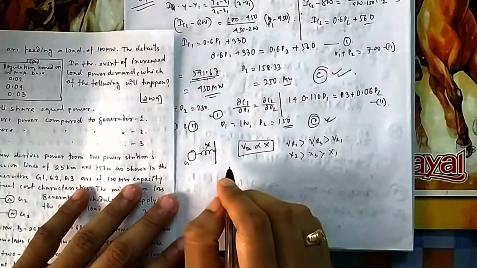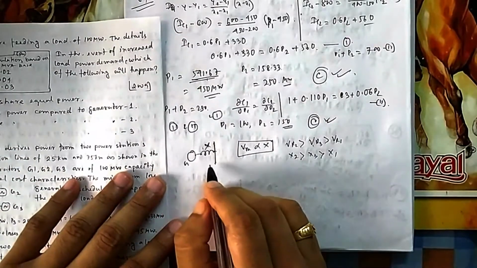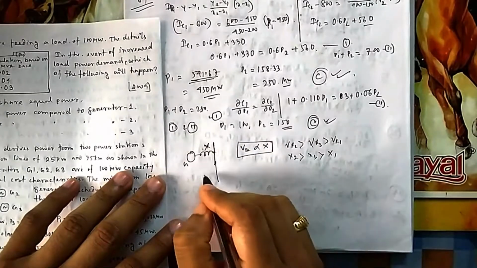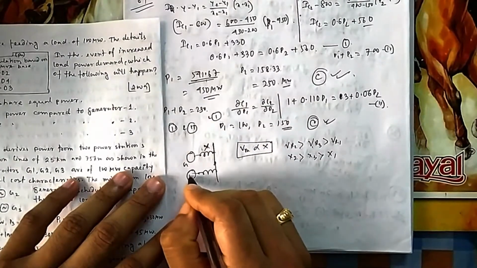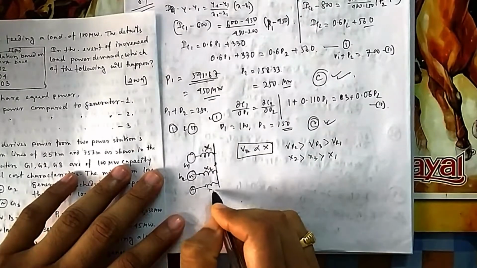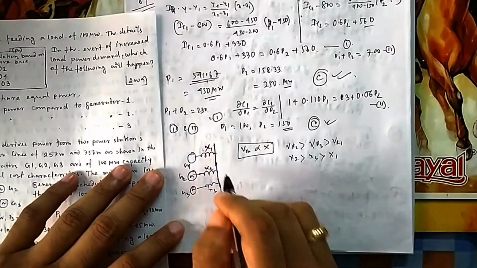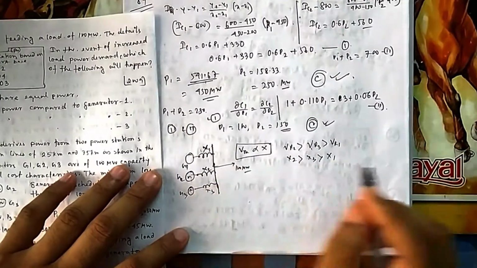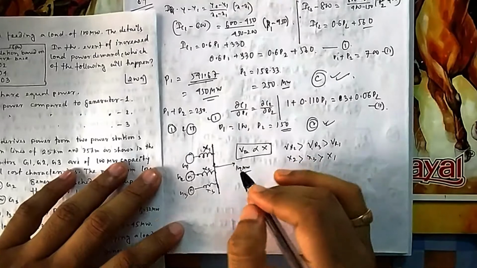Now with a similar concept, what is the ratio of the load sharing by generators? Because you want to maintain a constant voltage, the same voltage. Suppose there are 3 generators with X1, X2, X3, all connected to the same bus, delivering a total of 100 megawatt. Now how are the loads shared?